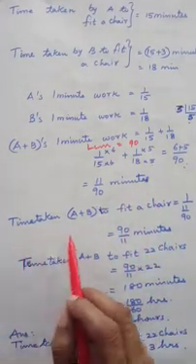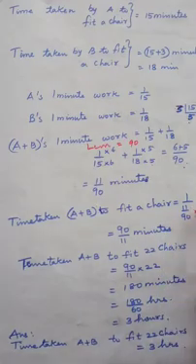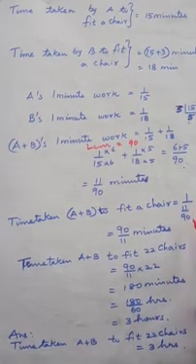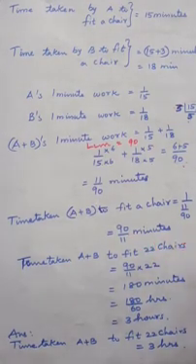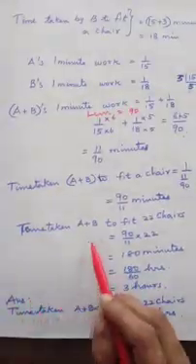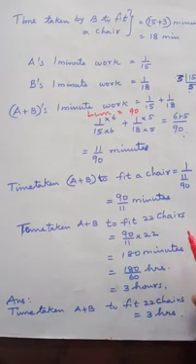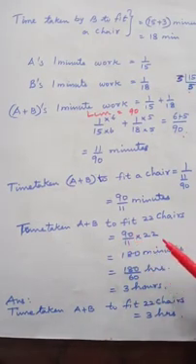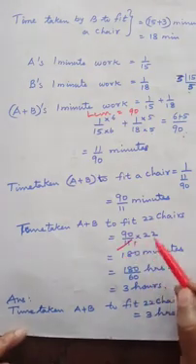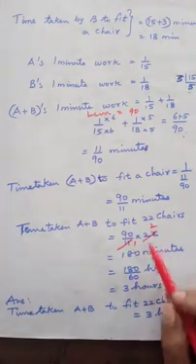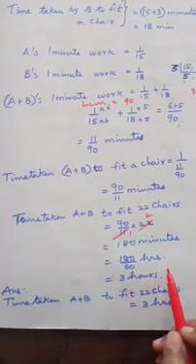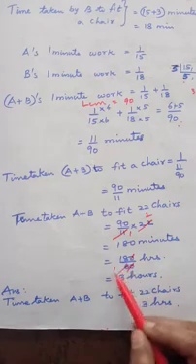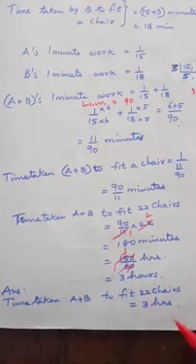So time taken A plus B to fit a chair is equal to 1 by 11 by 90. So write in reciprocal, 90 by 11 minutes. Okay. So time taken A plus B to fit 22 chairs, that is 90 by 11 into 22. So now you cancel, 11 one times, 22 two times. 90 2s are 180 minutes. Okay. So 180 by 60 hours. 0, 0. 6 ones are 6, 6 threes are 18. So 3 hours. Have you understood?